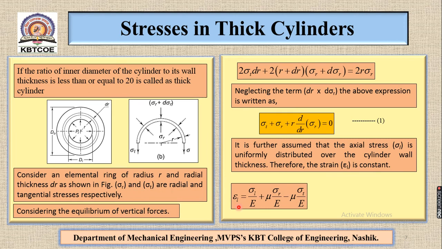Epsilon L is equal to sigma L upon E plus mu sigma R upon E minus mu sigma T upon E. So we can write sigma R minus sigma T is equal to E upon mu [epsilon L minus sigma L upon E]. This is our equation number 2.